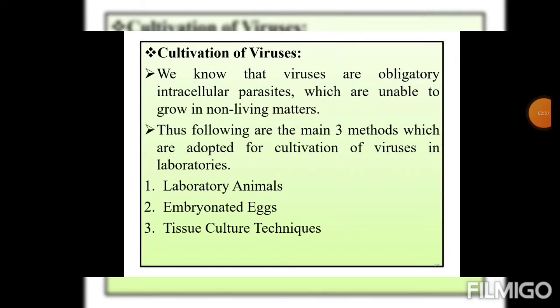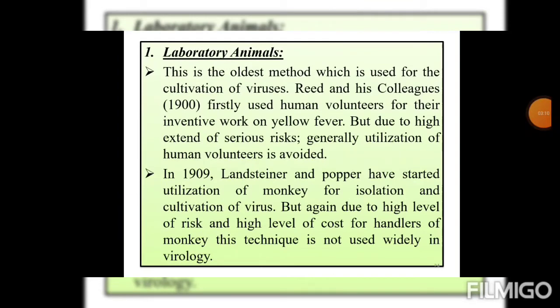First method, laboratory animals. Second, embryonated eggs, and third method is the tissue culture technique. All these methods we will discuss one by one. First one, the culture method of viruses using laboratory animals. This is the oldest method used for the cultivation of viruses.